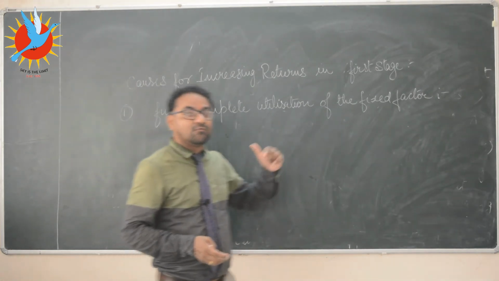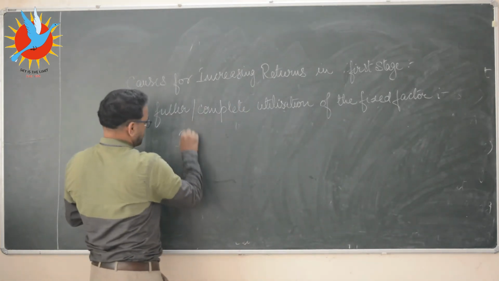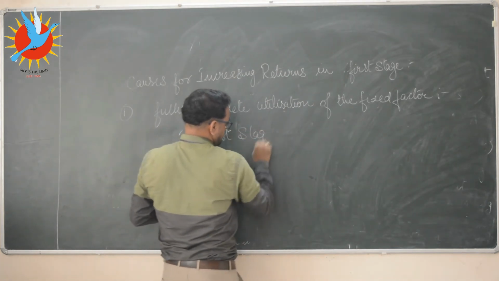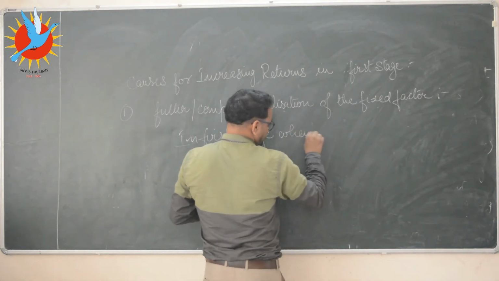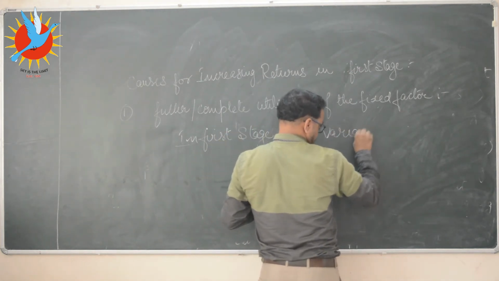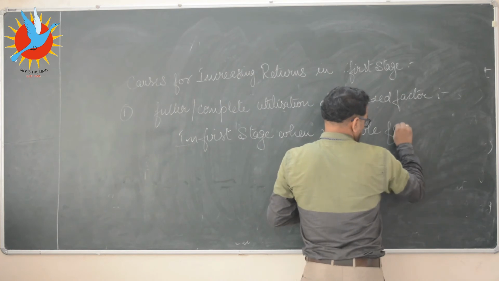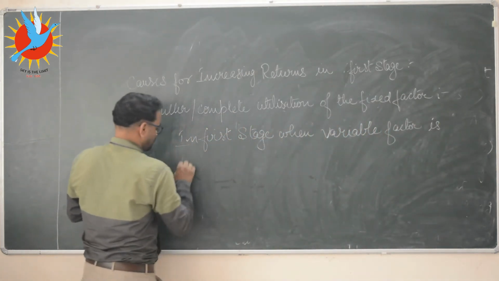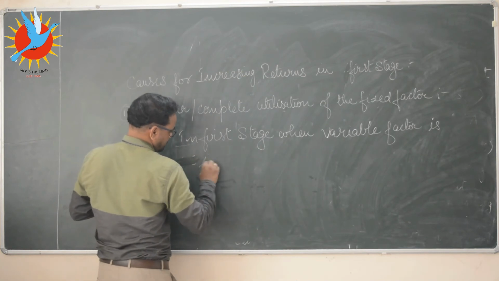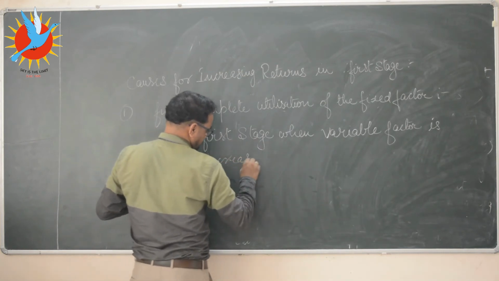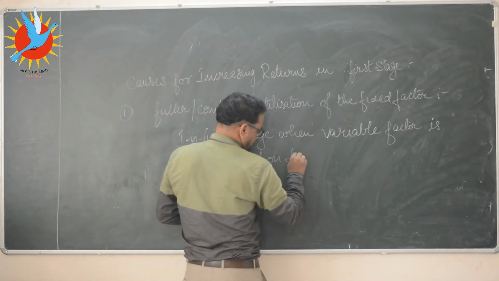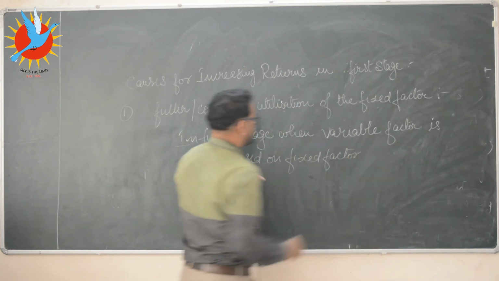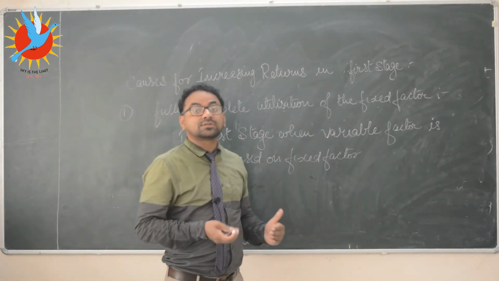That is why in the first stage, when a variable factor is added, is used, is increased on a fixed factor, on that machine or land, then the machine runs towards its full capacity.